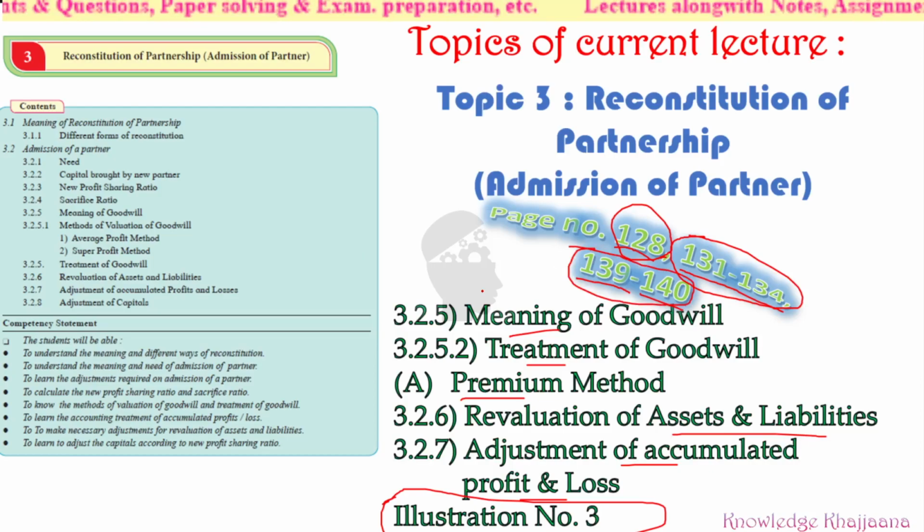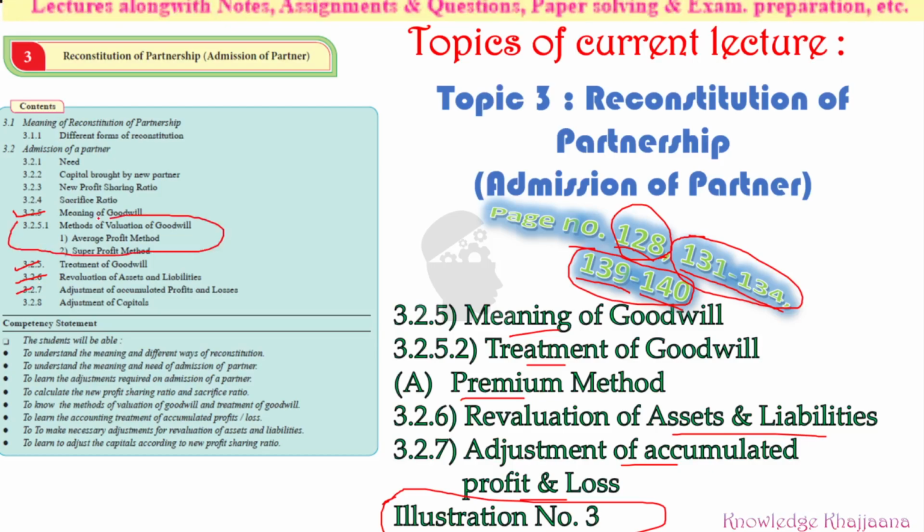So whatever we are going to learn, where it is given, we are learning as per these contents. We learn the meaning of goodwill today, then methods of valuation of goodwill. Out of that we are not going to cover it today. Directly we will come to treatment of goodwill, then revaluation of assets and liabilities, and adjustment of accumulated profits and losses. So these 4 points we are going to cover today, and whatever we have skipped, we will learn when it is required, when we take the problems on it. Now let's start.